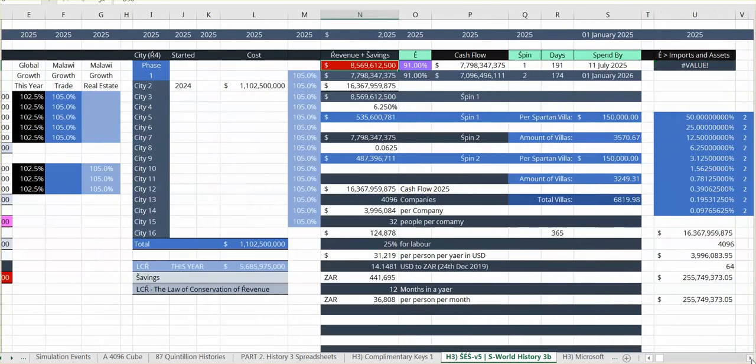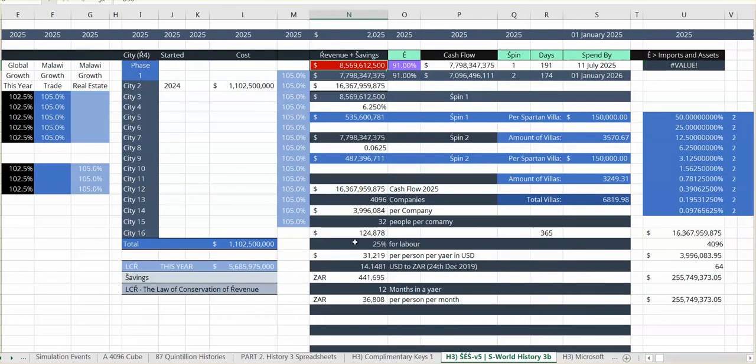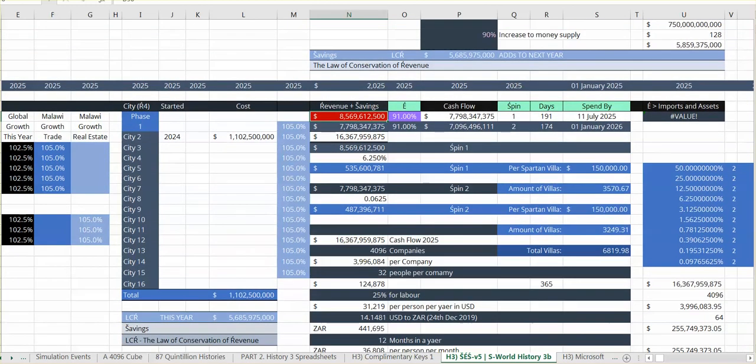And now we go again. Sorry for all this stuff down here. I've been working out this and that for salary, all sorts of things. Anyway, we're not worrying about this stuff below for now. What we're worrying about is this. Now we're going to spin. Okay, so we're starting with 8.5. We have an E of 91. That brings us a cash flow of 7.8, basically 7.8 billion.